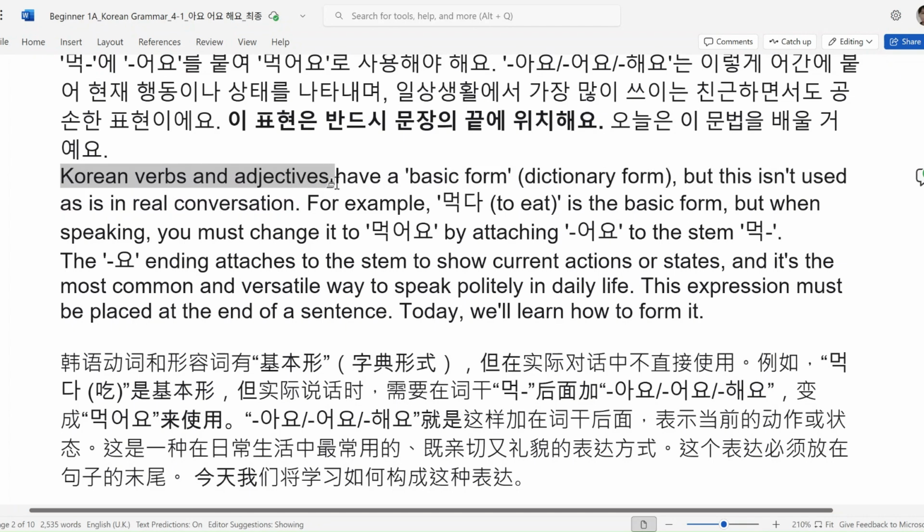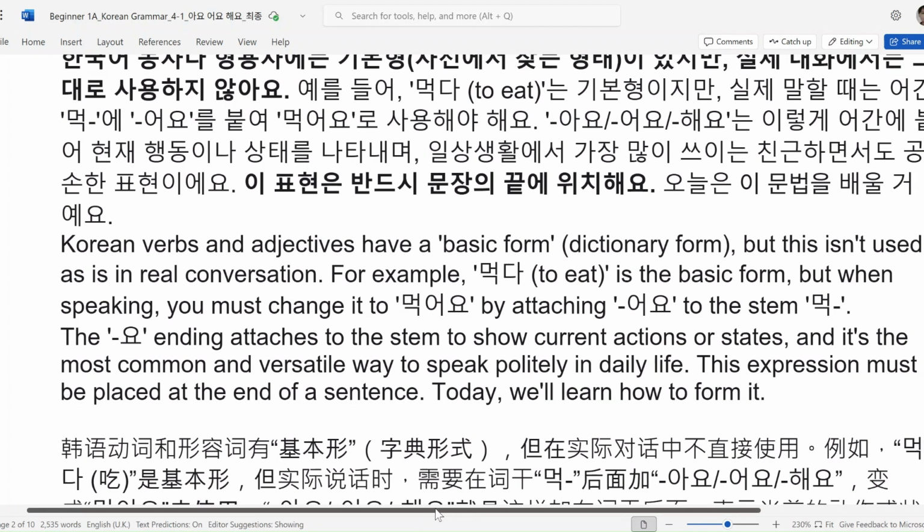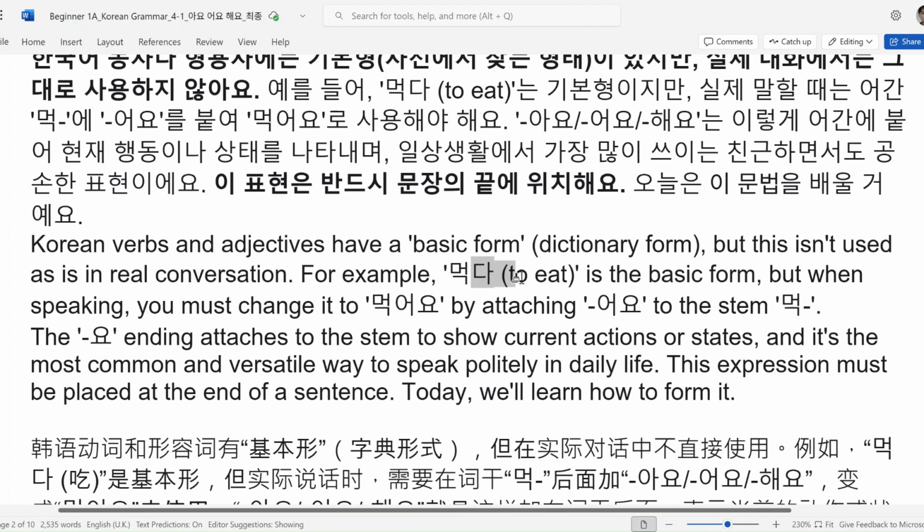Korean verbs and adjectives have a basic form, which means dictionary form. But this isn't used as is in real conversation. For example, 먹다, to eat. To eat is the basic form, but when speaking, you must change it to 먹어요 by attaching 어요 to the stem 먹.